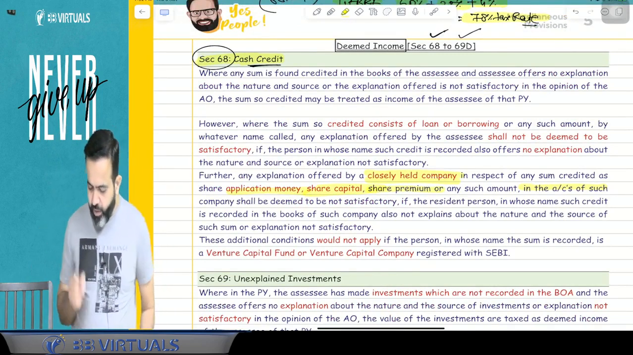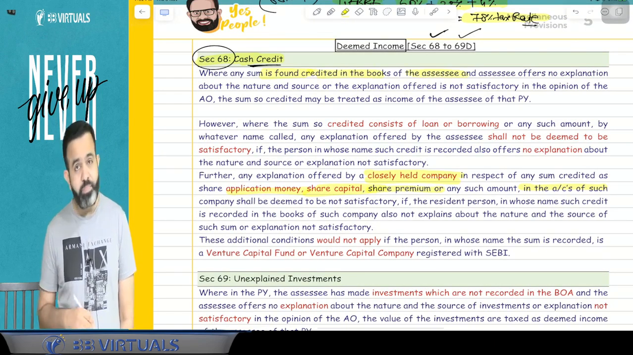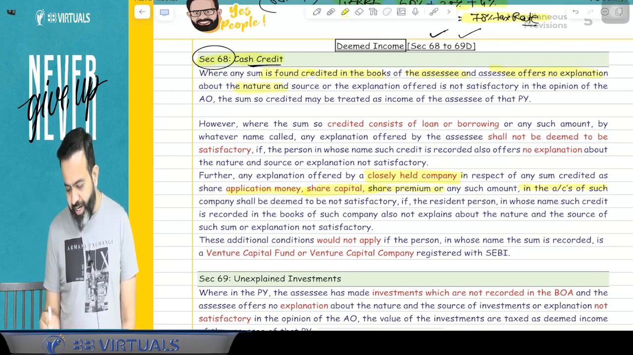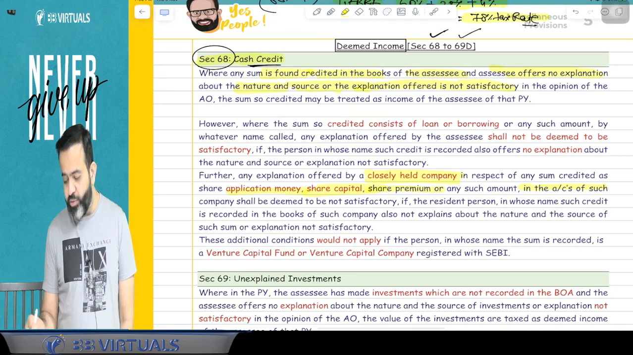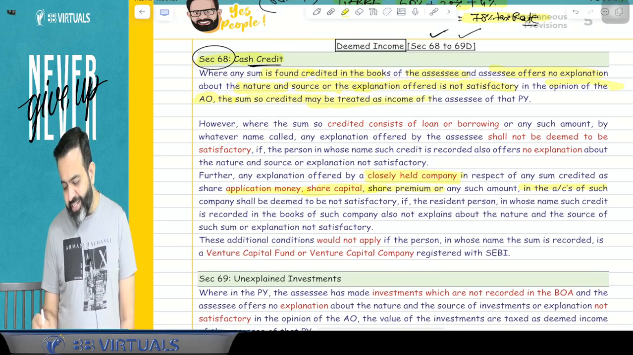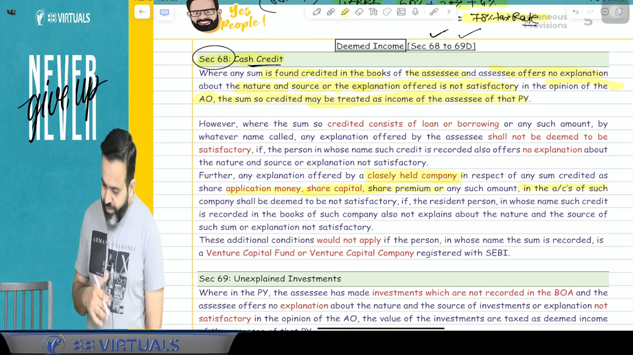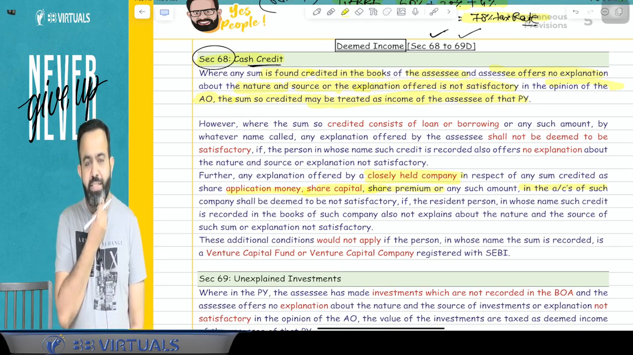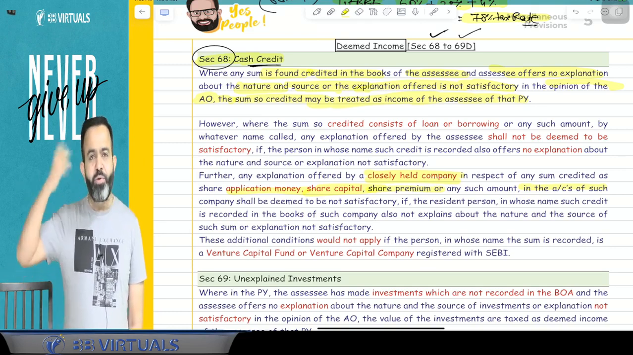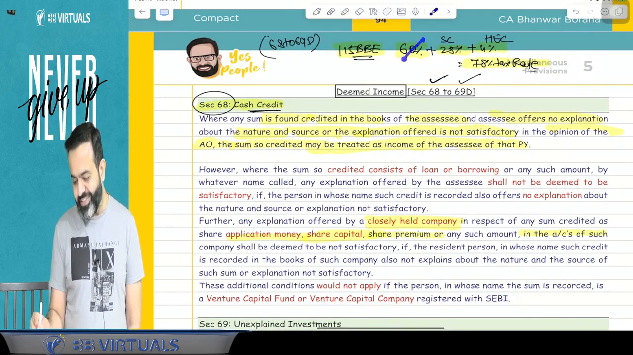Pay attention, guys. Where any sum is found credited in the books of the assessee and the assessee offers no explanation about the nature and source, or the explanation offered is not satisfactory in the opinion of the assessing officer, then the sum so credited may be treated as the income of the assessee for that previous year. Explanation not satisfactory means, like Meghna says, that you don't know from where you got this credit. So guys, you know that earlier the tax rate in this section was only 30%.